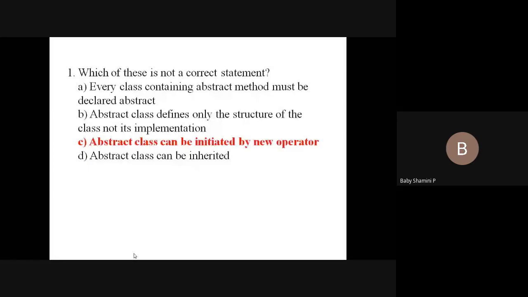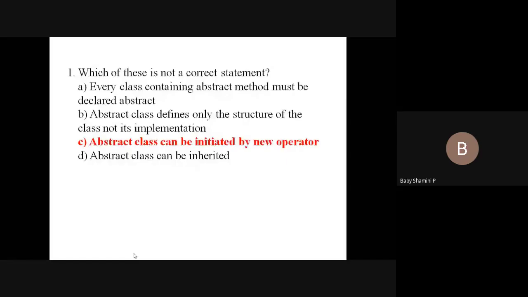Next, an abstract class can be instantiated by the new operator. We cannot create an object for an abstract class. That is the main concept. So here what they declared, abstract class can be instantiated by the new operator, is a false statement. If you have all the implementation, then we can create an object for the particular class using the new operator. So the wrong statement is that an abstract class can be instantiated by the new operator. If you have a concrete class, we can create an object. Concrete class means a fully implemented class.